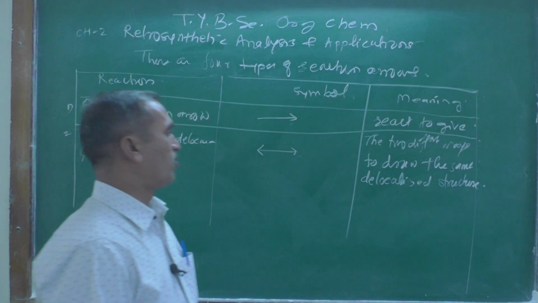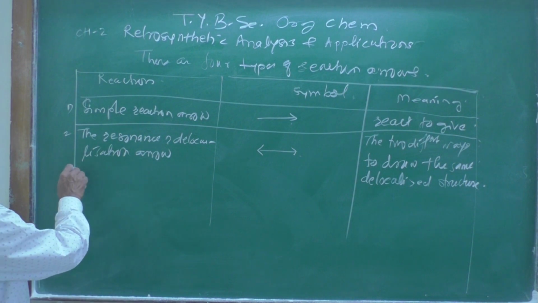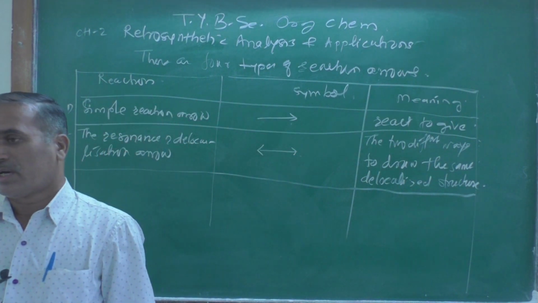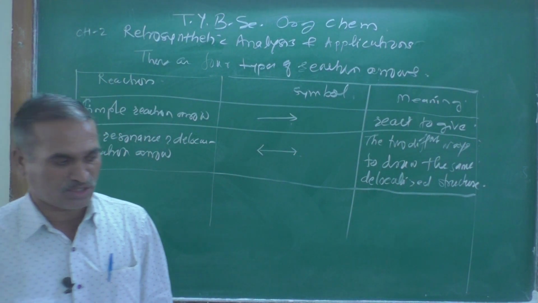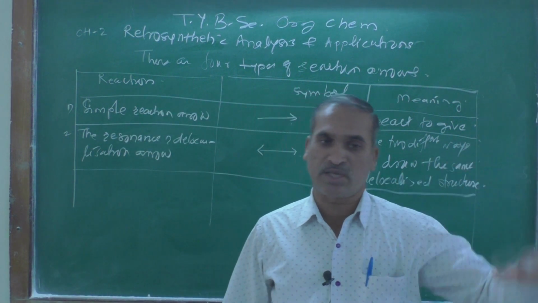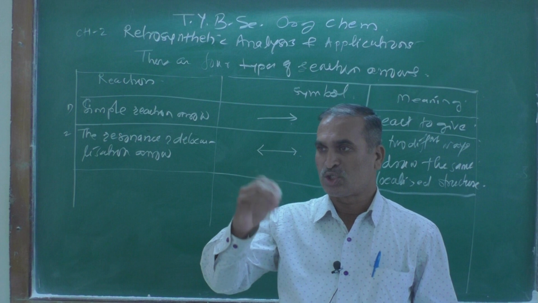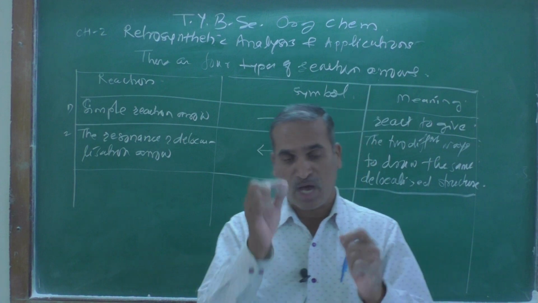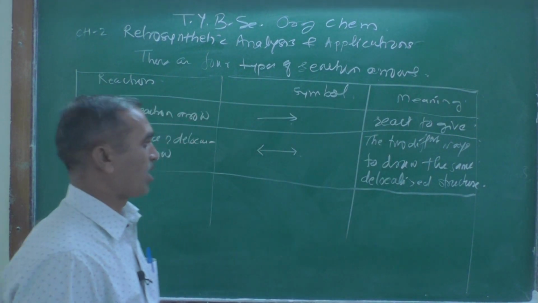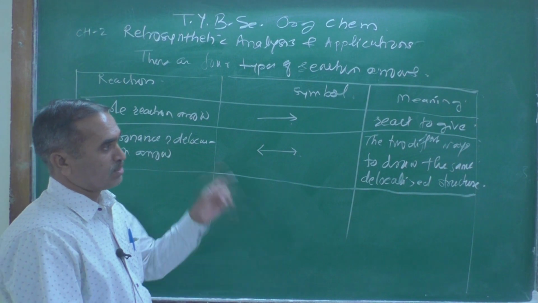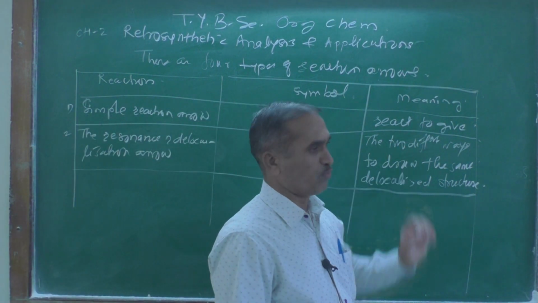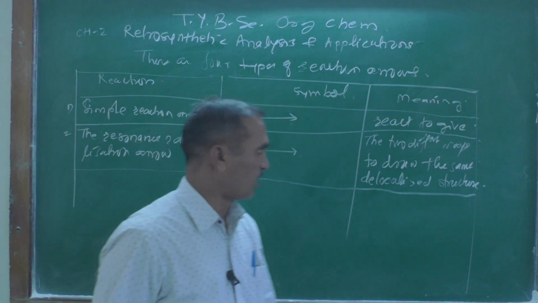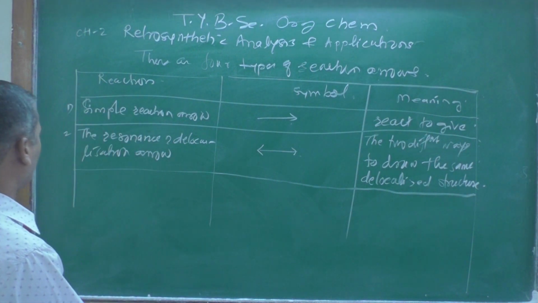While studying the resonance effect, we have drawn different resonating structures, and we have drawn these arrows many times. Now we come to know the actual meaning: two different ways, routes or paths to draw the same delocalized structure.